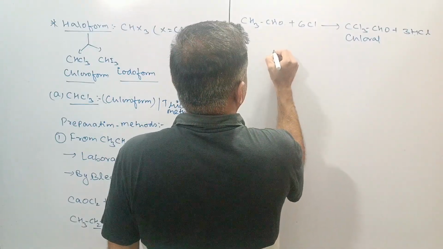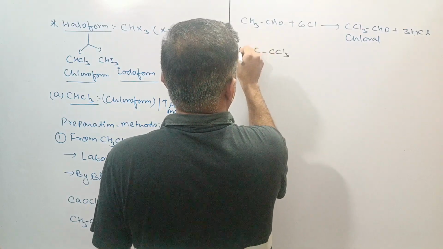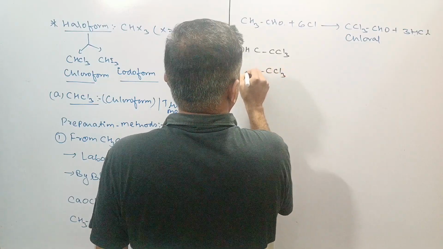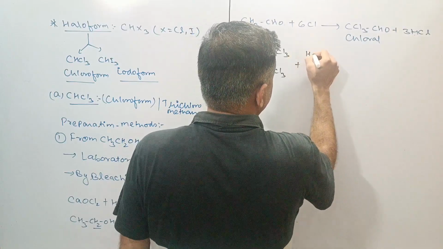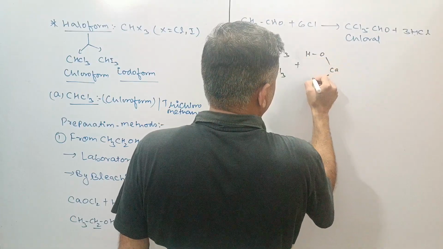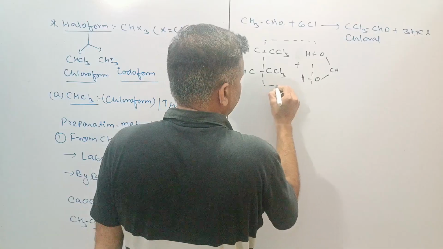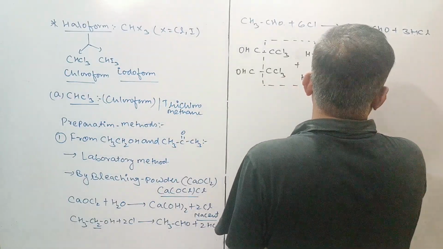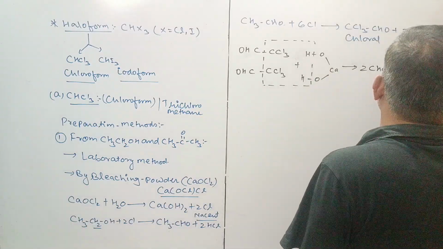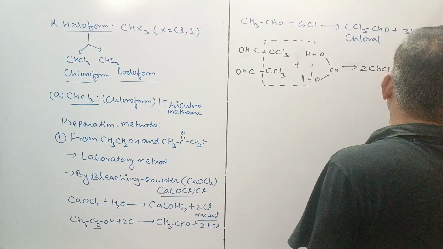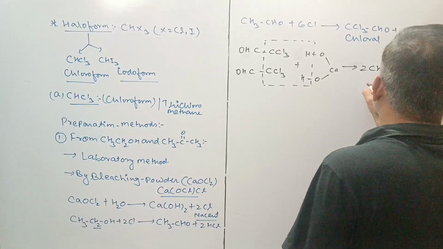This is CCl3CHO, and this is another molecule of chloral, CCl3CHO, and this is lime water, Ca(OH)2. Here there will be separation of chloroform: two molecules of chloroform, 2 CHCl3, and the rest is (HCOO)2Ca, which is called calcium formate, and this is the chloroform.